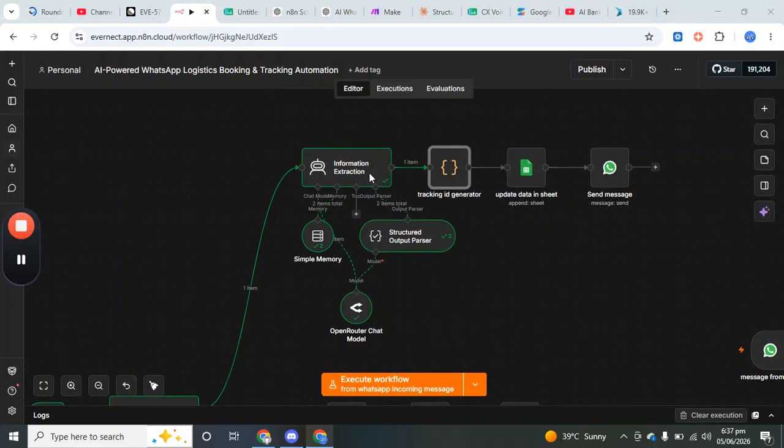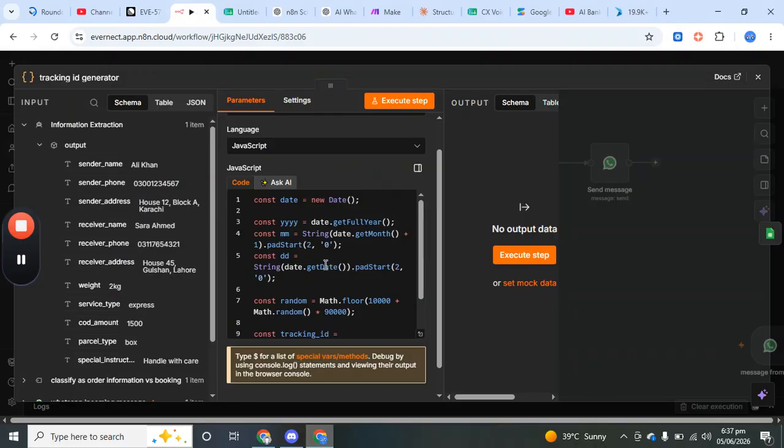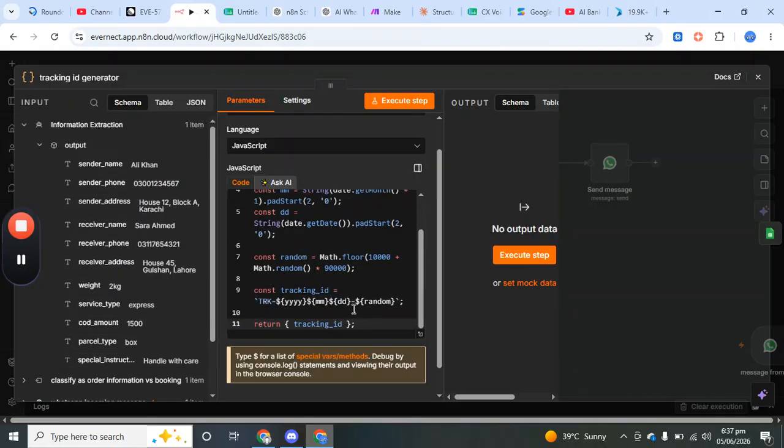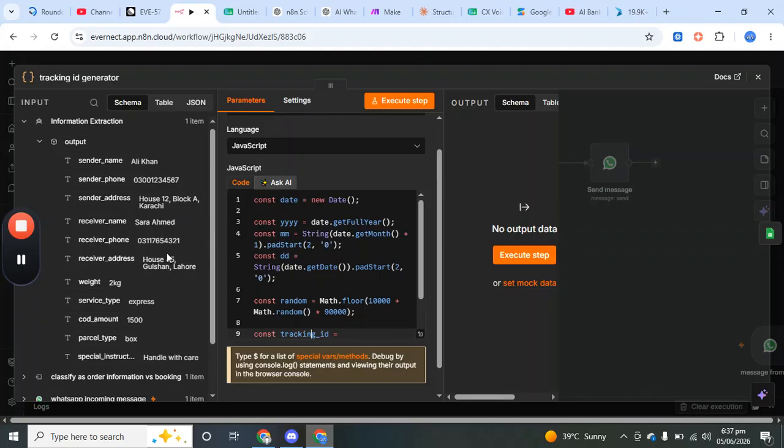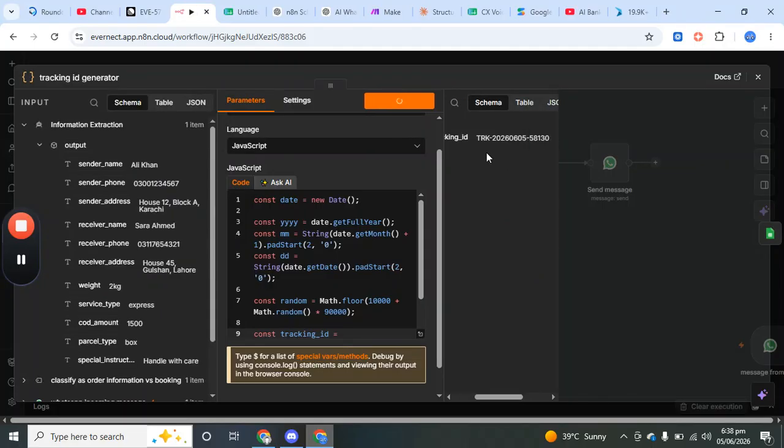The next step is to generate a tracking ID, so that every order is separate. For this, we are writing some code here to generate a tracking ID. You can write it with Gemini or ChatGPT. So here are the details we get, and now we have a tracking ID. So let's run it. Now we got a tracking ID here.